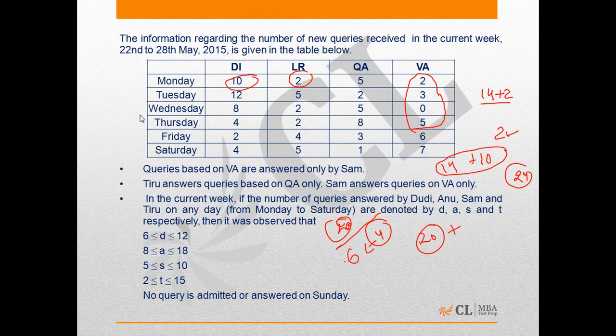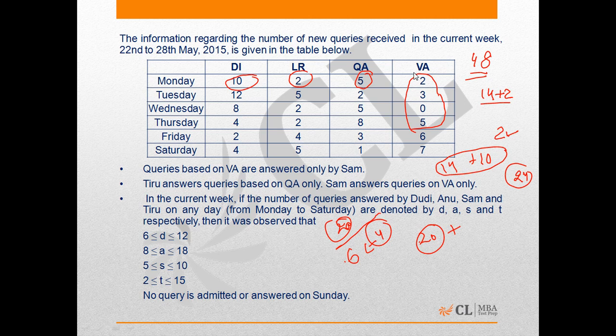So if we look at the table, then we see 5 QA queries were received on the first day, and it is also known that no query was pending from the QA area by the end of the current week, which means all queries of the previous week which were pending were answered by the end of this week, and there were 48 queries from the QA area.